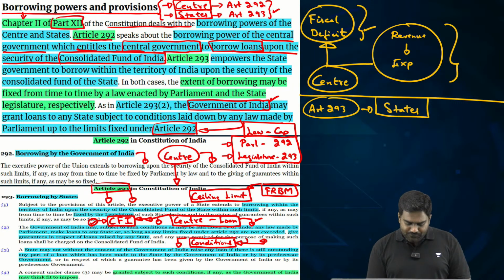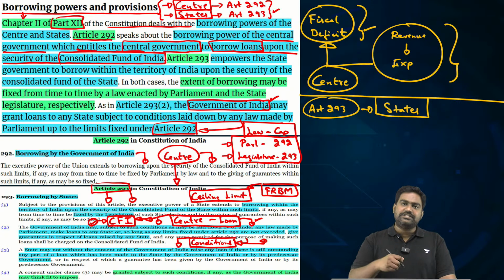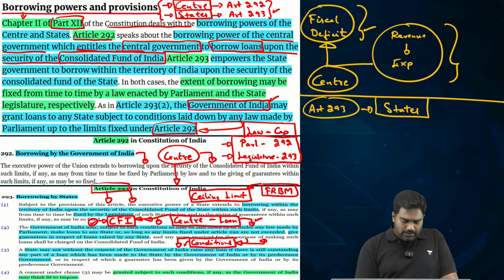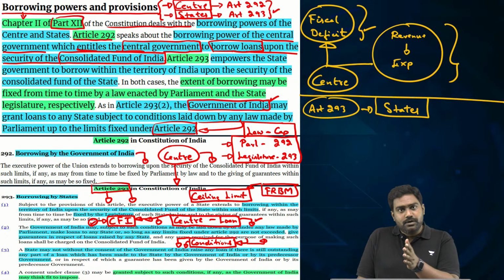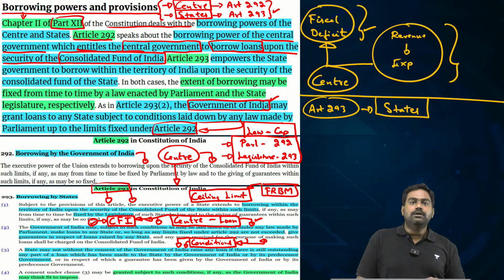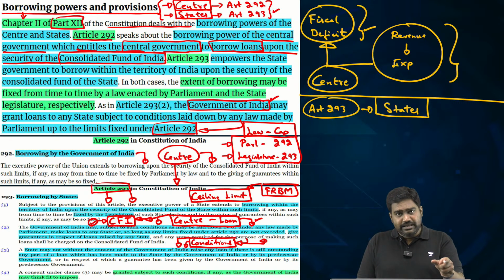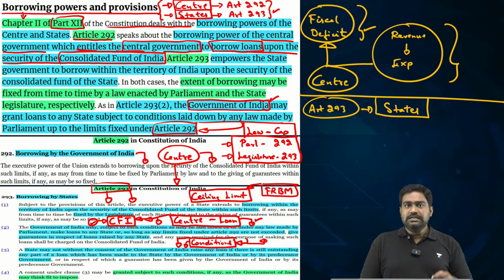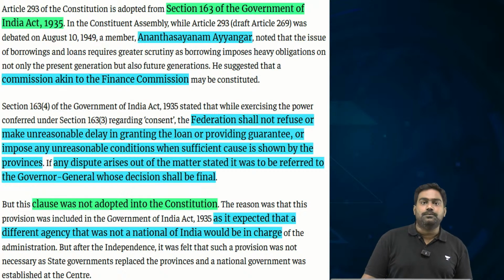And also, if the predecessor government in a state has outstanding liabilities, then the center can hold the approval for the current government and prevent the current state government from raising fresh loans from the market. So these are extraordinary powers given to the center under Article 293, through which the center can possibly restrict the fiscal space and autonomy available to the states. It is this issue which has now come under question.